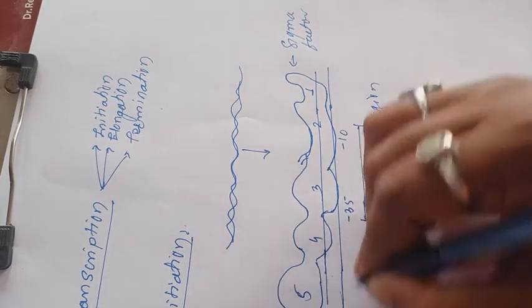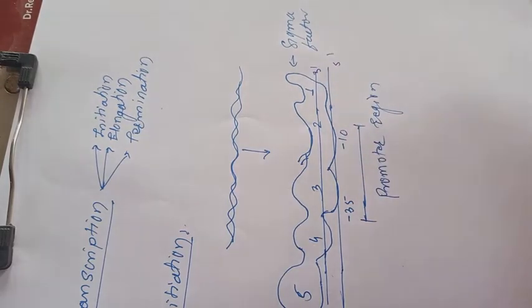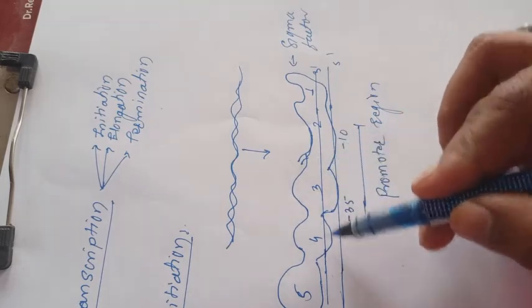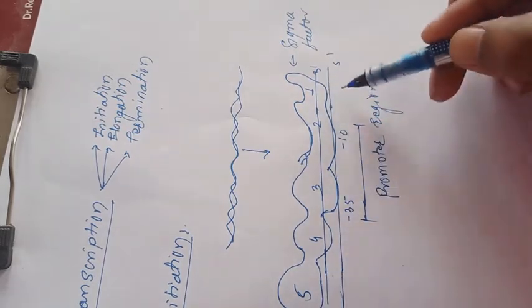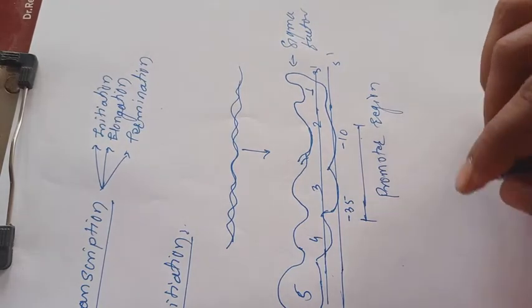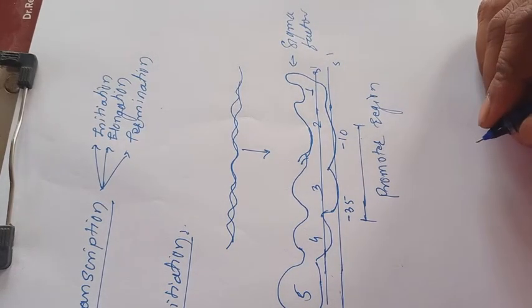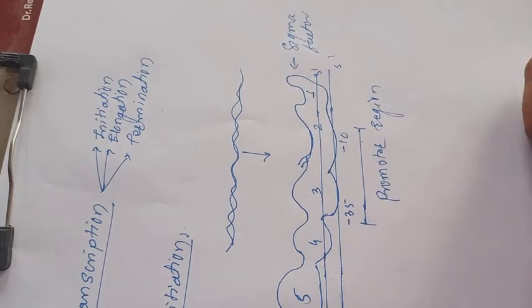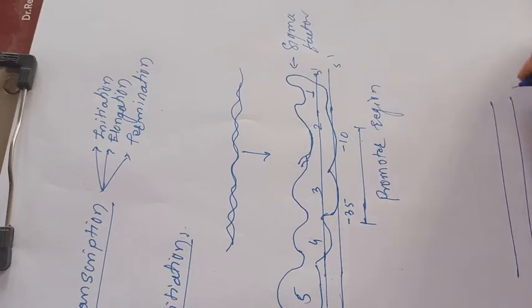After that, when the sigma factor binds to the promoter region, it is 5 prime, 3 prime, 3 prime, 5 prime. Then the sigma factor binds to the double-stranded DNA. After the binding of sigma factor, it plays an important role in the binding of RNA polymerase to the double-stranded DNA. It is like this.